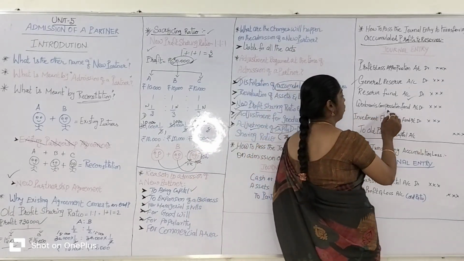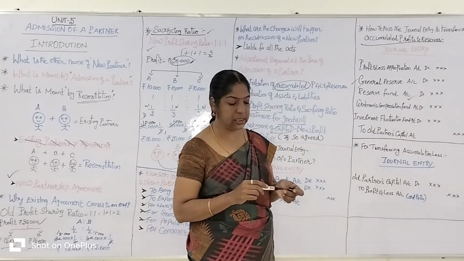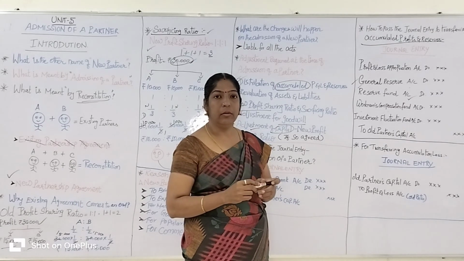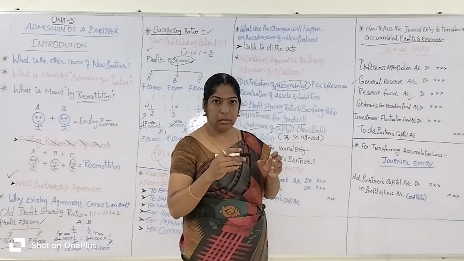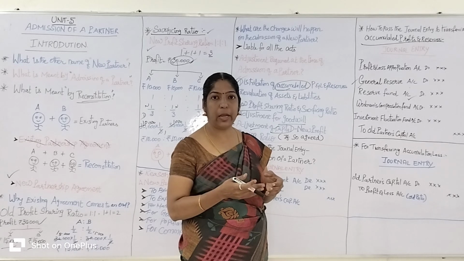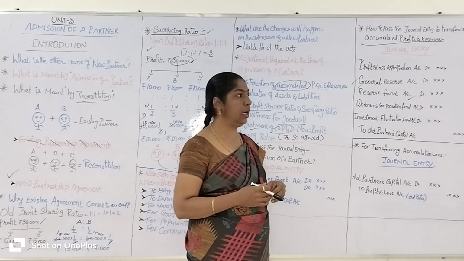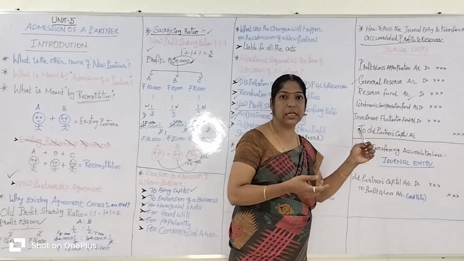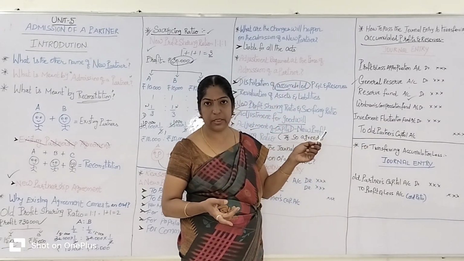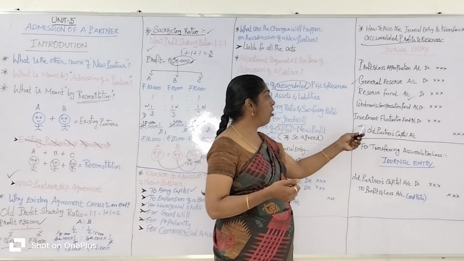Then workman's compensation fund. Listen, the existing partners always reserve some percentage, 5%, 10%, 20%, at the end of every year from their profit. For what purpose? Compensation.